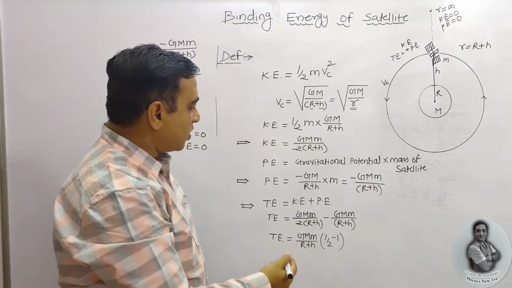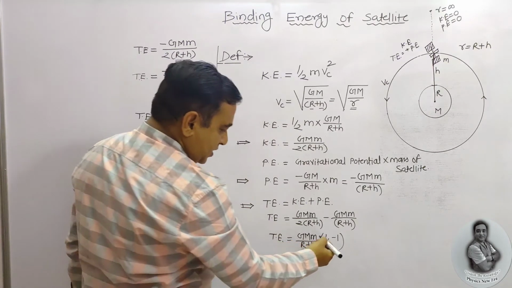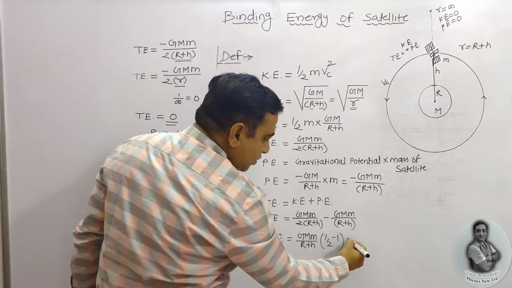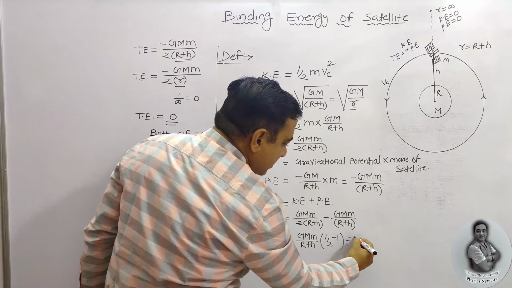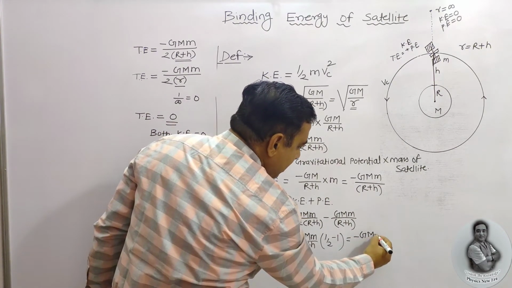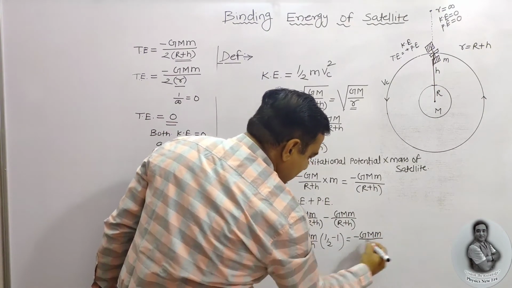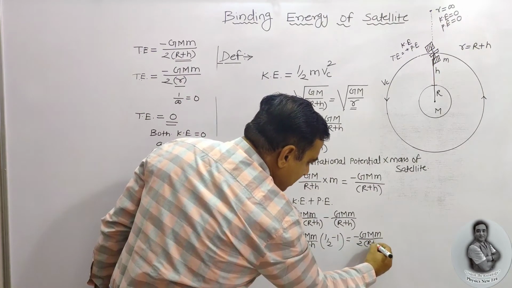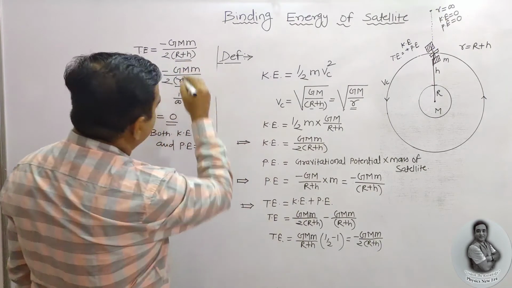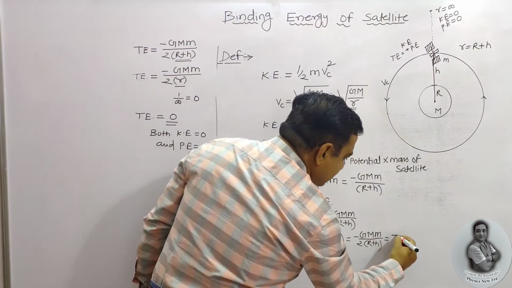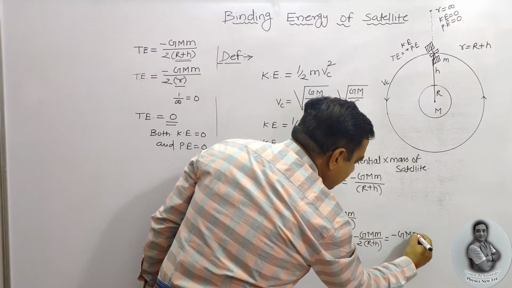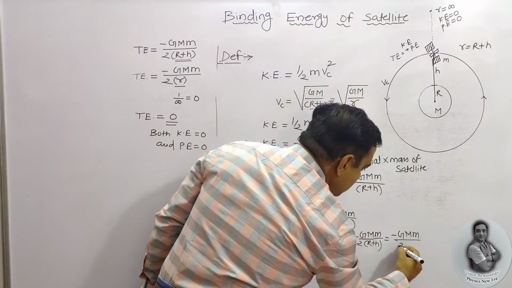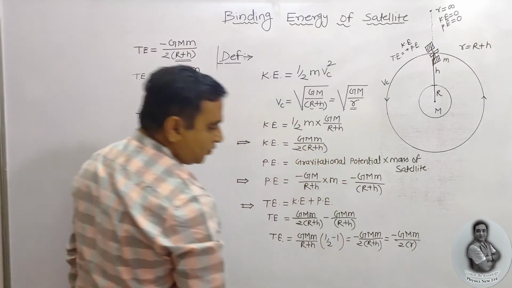This clearly indicates, because if I substitute this as the total energy, that is minus GMm upon 2 in bracket R plus H. Already written there. Here I can also write this as GMm upon 2 into small r.